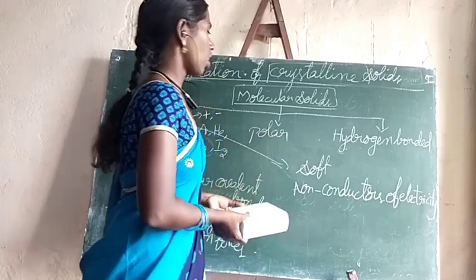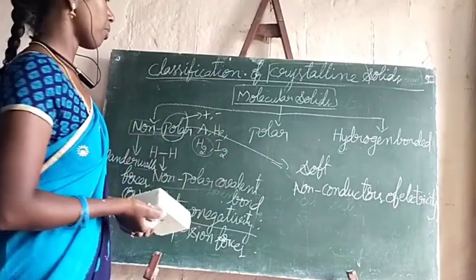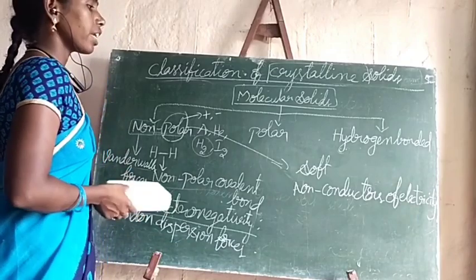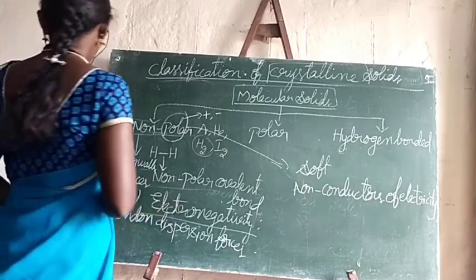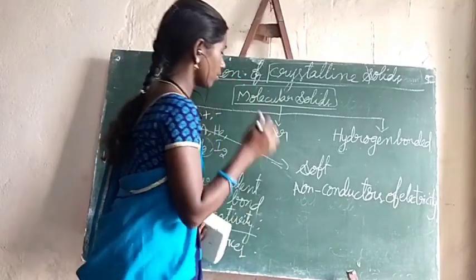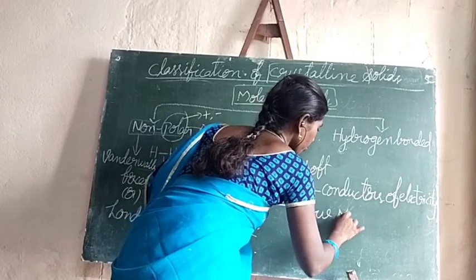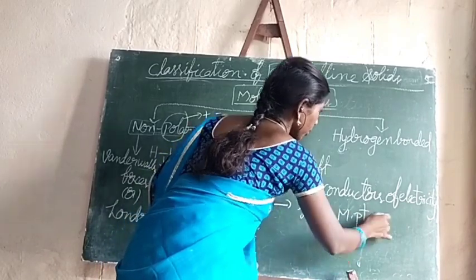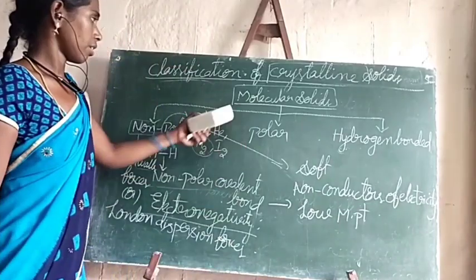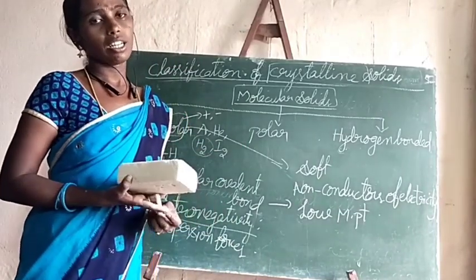So they act as non-conductors. They won't allow electricity to pass through. And as they are soft, the melting point will be low. The melting point of non-polar crystalline solids will be less.